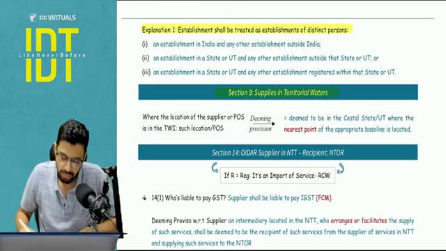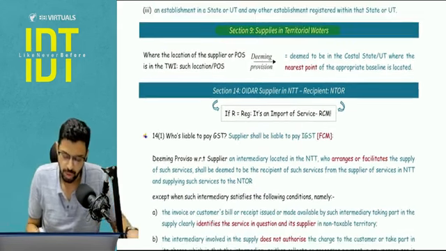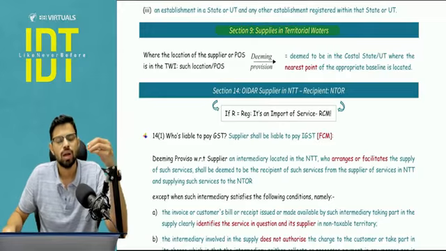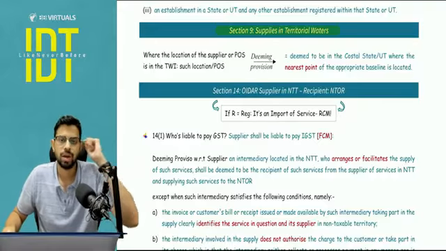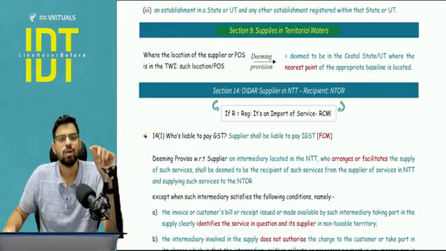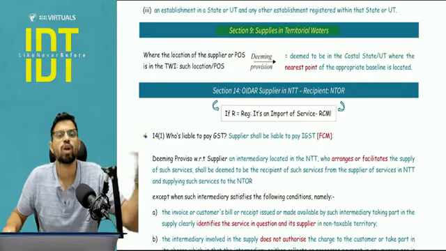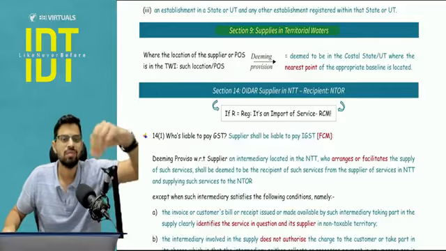Now, before we do questions, section number 9 also, and then I will cover the definition of import-export. Pay attention. Supply and territorial waters. Now, as you know, supply or location of supplier or place of supply can be in territorial waters also, and territorial waters is a part of India. But at the end of the day, I cannot assign the place of supply or location of supplier as water. I cannot say that the answer is water. We have to apply some state. So we will see which is the nearest state.